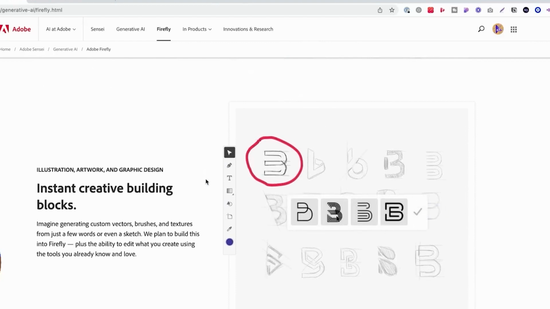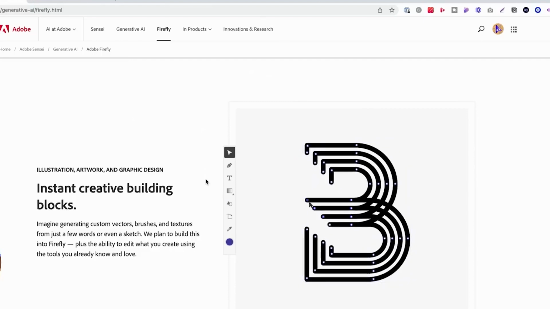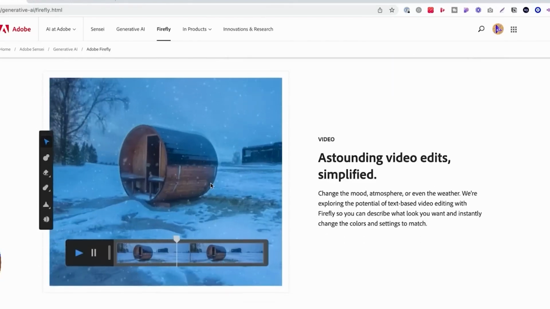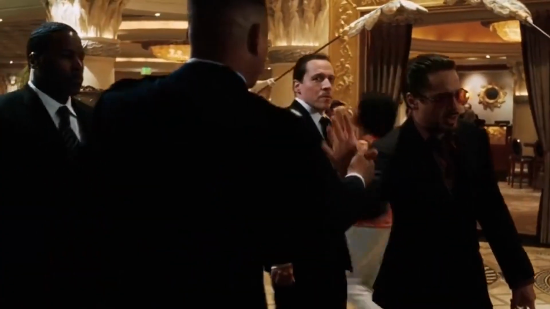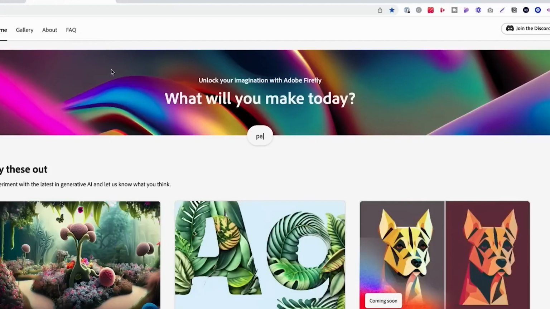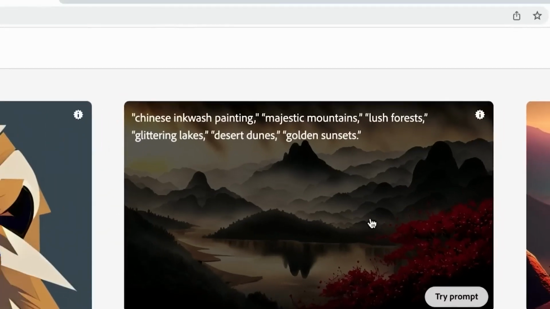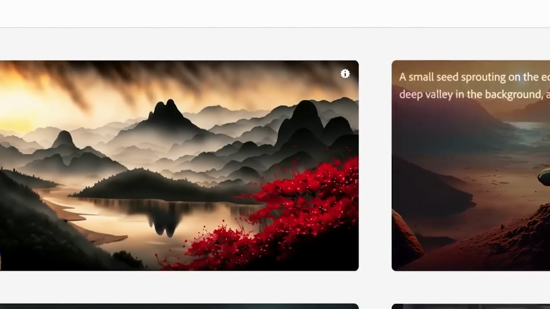Alright, this is going to allow Firefly to differentiate between various textures, shapes, and even the most intricate of details. To give you a better understanding of just how powerful this feature is, let's take a look at a real-life scenario. You're working on a project where you need to replace the background of a portrait image. Not too hard, right? Problem is though, our subject has curly hair and there are numerous strands that need to be carefully isolated from the background.